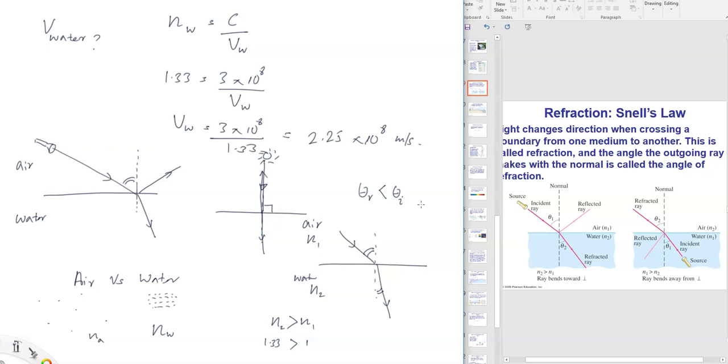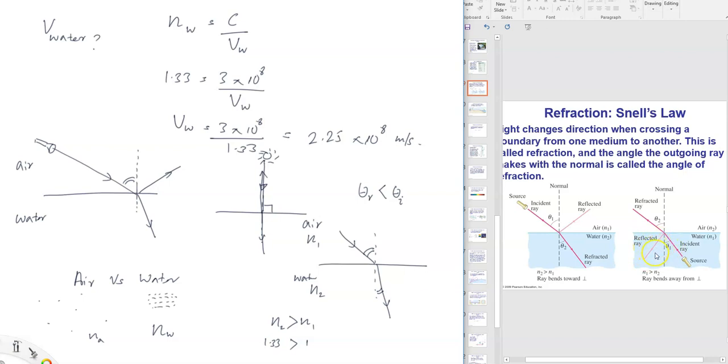Now the second diagram, that's the opposite. Here the light source is underwater. So the incident light, theta i or theta 1, is underwater, and light enters a thinner medium, which is air. So in this case, it goes from a denser medium to a thinner medium, and then the refracted angle theta 2 gets bigger. Theta 1 is our incident angle. Theta 2, the refracted angle, is bigger than that. And also you can see the reflected light as well.